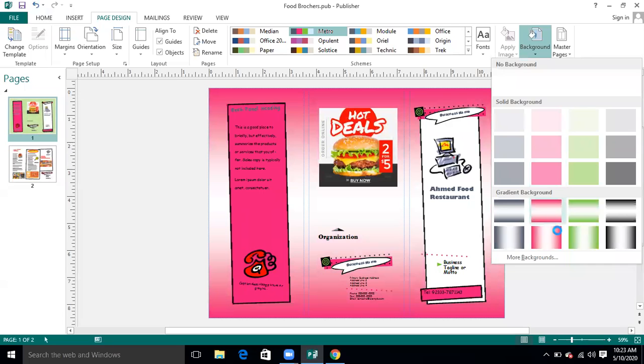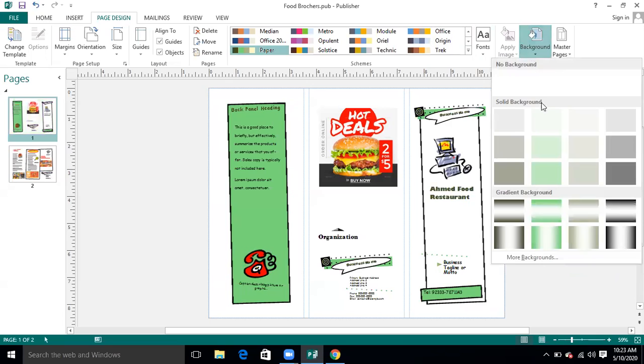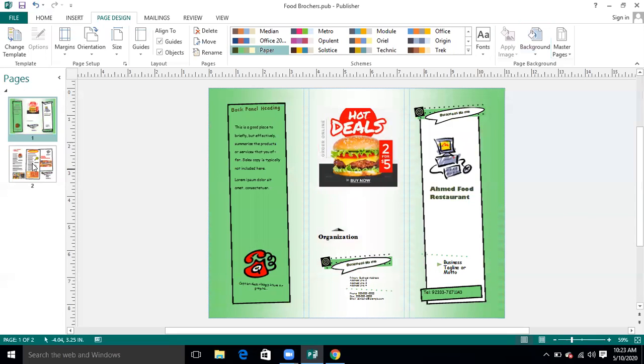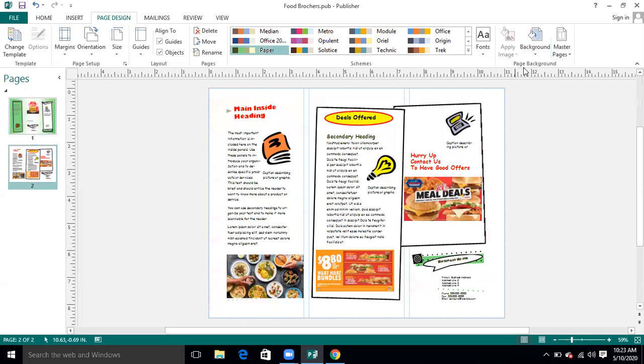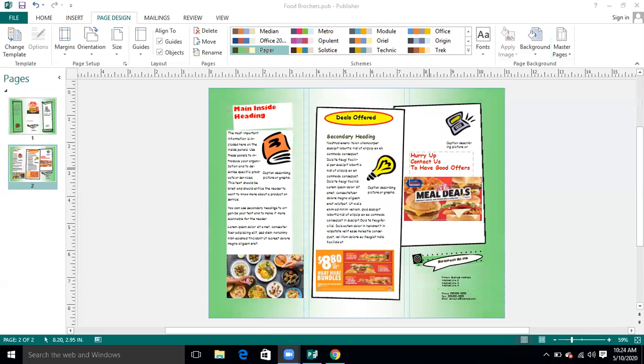For example, if I want this background, or this, or this. If I change the color to this, I can apply this background on the backside and front side, inside. I can go to this option and apply this background. So it depends on the user's requirement. Rimsha, you want to ask something?